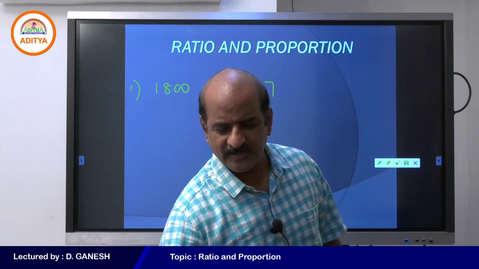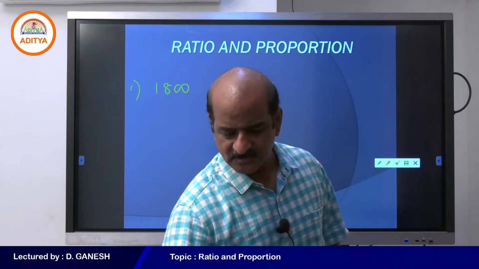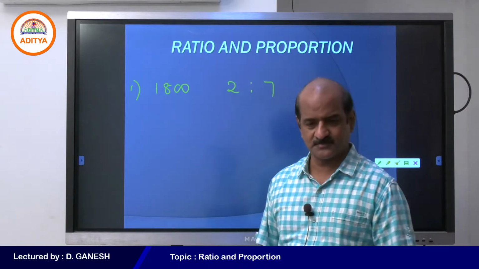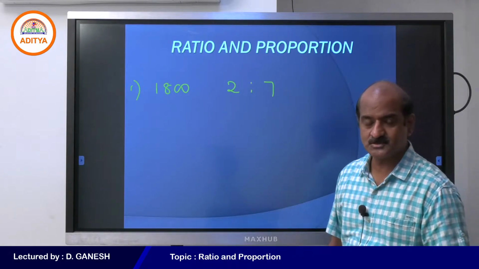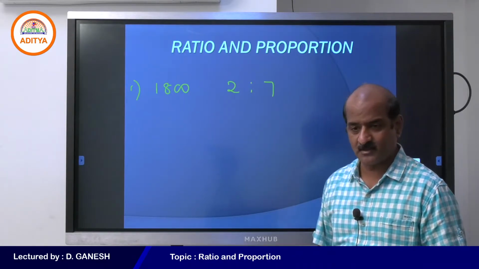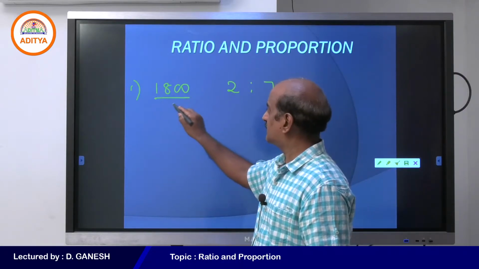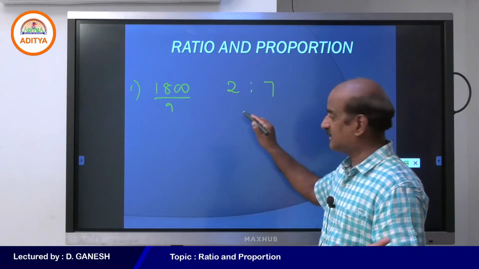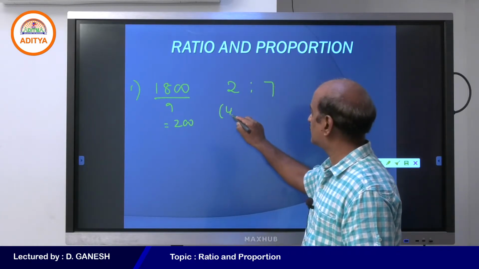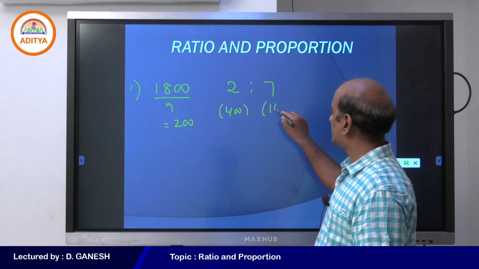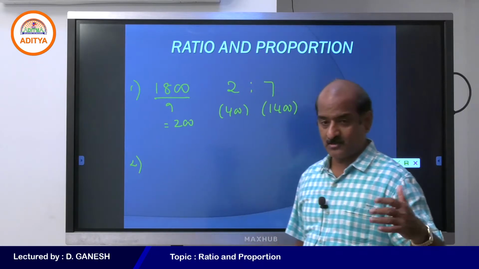So this is how you need to divide the given amount. In competitions, because we don't have a lot of time, we should be doing something like this. 1800 you must divide by 9, because 2 plus 7 is 9, which means every one part is 200. 2 into 200 is 400, 7 into 200 is 1400. So this must be the practice, you need to adopt it.